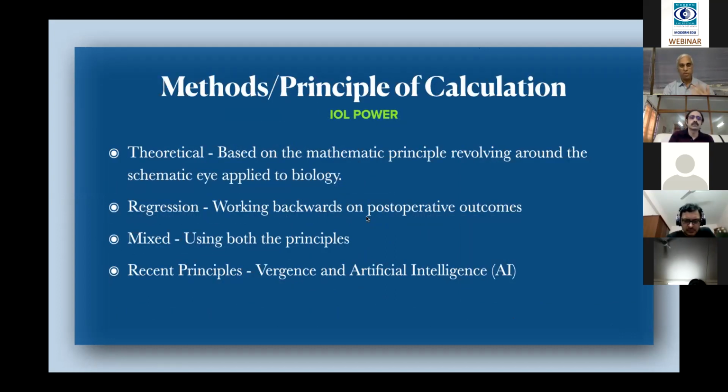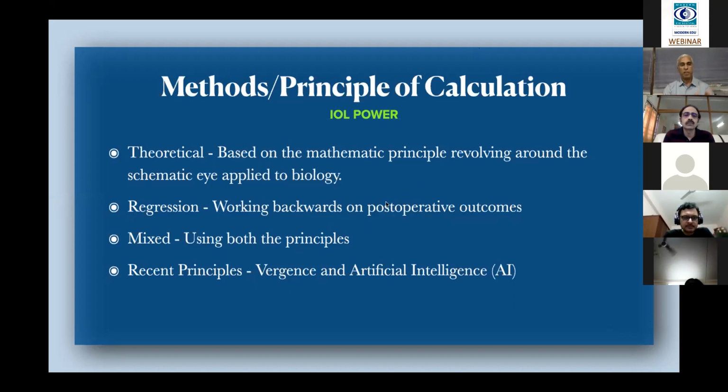So after covering those basics about the schematic eye, then how it applies to the normal eye, and then what are all the parameters we need to calculate the intraocular power, there are different methods or principles by which we can calculate or arrive at the power of the lens to be inserted.